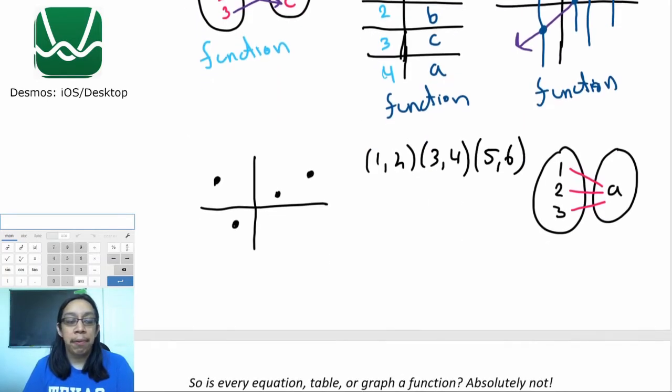So here's another example. We have a couple of dots out in space, coordinate points. So this is a very specific type of graph. This is what we call a discrete graph. We're going to talk about that a little bit more later on.